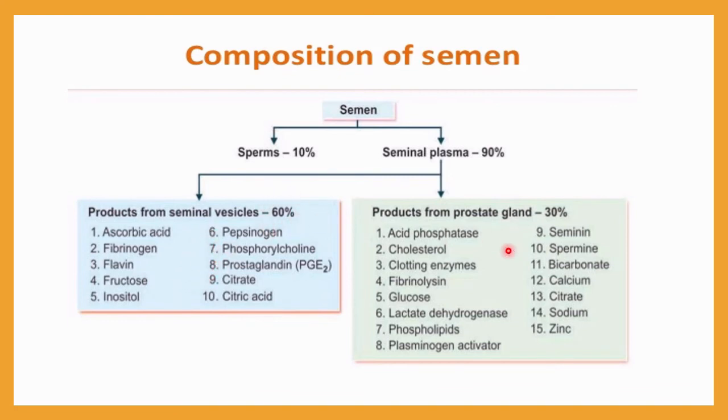The remaining 30% has products from the prostate gland, which include many types of enzymes. You can see there is acid phosphatase enzyme, clotting enzymes, and lactate dehydrogenase enzymes, and many other components. Even minerals like calcium, sodium and zinc are present, and some bicarbonate structures are also present. So all these components will be found in the composition of semen.